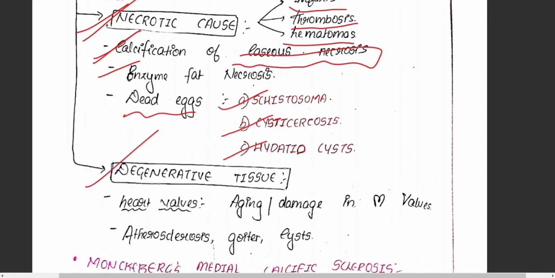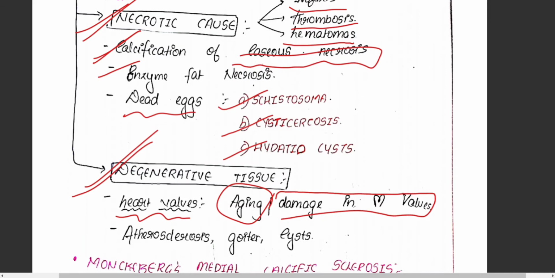Moving on to degenerative tissues. Even in degenerative tissues like the heart valves, due to aging or damage of the heart valves, we can see there is abnormal quantity of calcium deposition. It's also seen in atherosclerosis, goiter and cyst.